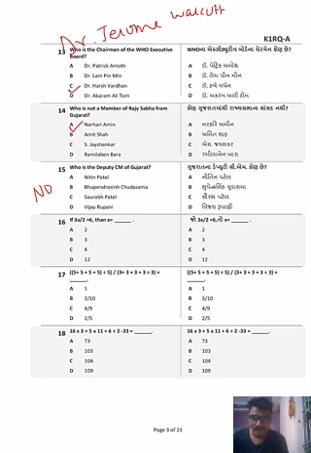Starting with mathematics, very simple maths in the beginning. Okay, 3x by 2 is equal to 6. You know, the denominator goes on the other side and multiplies with the numerator. So 3x is equal to 6 into 2. 3 ones are 3, 2 into 2 is 4. So x is equal to 4.